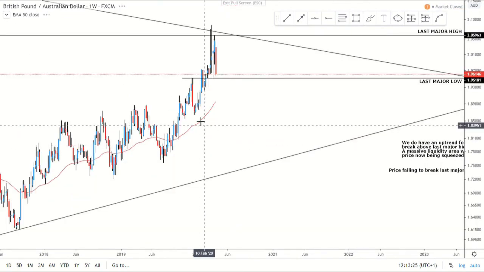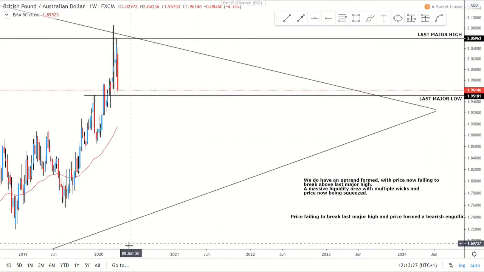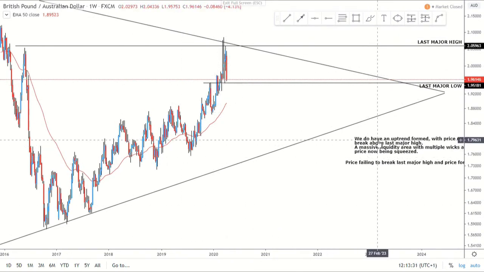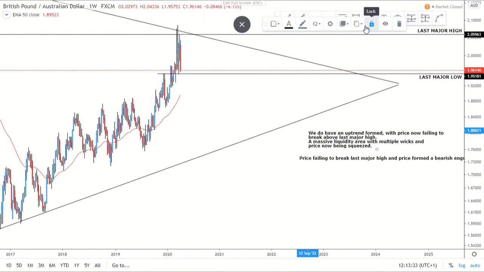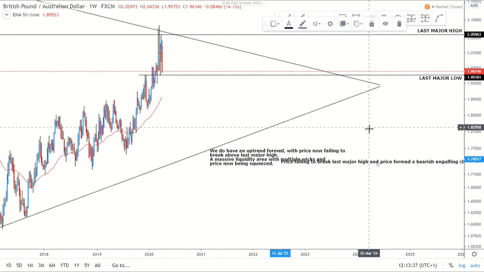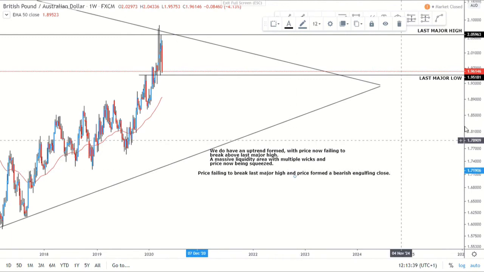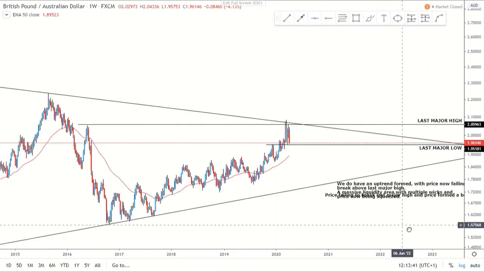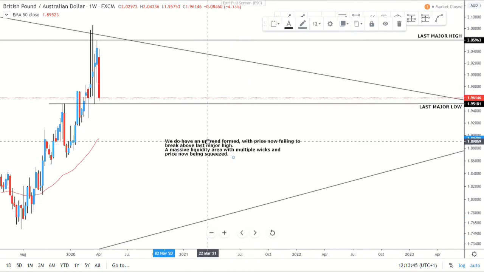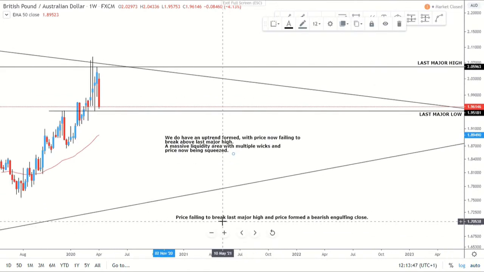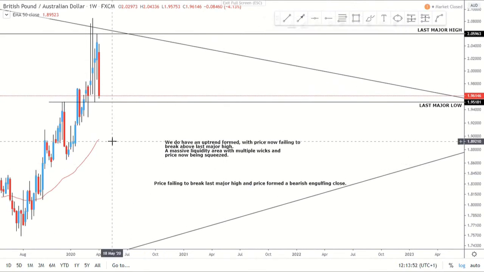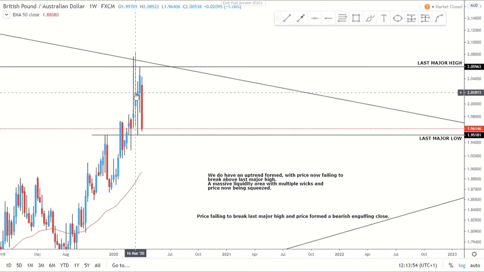Go on to the weekly. On the weekly, we can see that we do have this uptrend here, and of course this really strange uptrend that was formed. When I was looking at this during my weekend analysis, if I zoom in, you can see we had this uptrend, but price was making these really weird candlesticks. It's like a series of dojis, but the bodies kept getting bigger, or higher and higher.